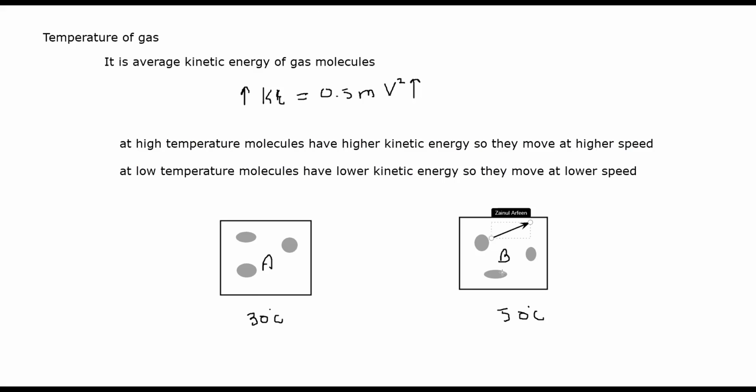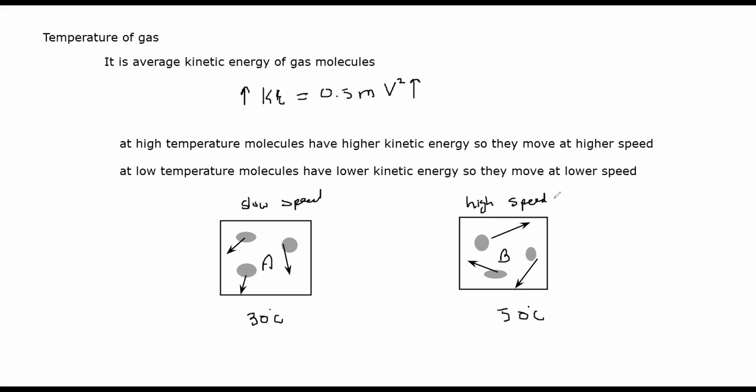So the molecules will move at a higher speed. Here the molecules will move with a slow speed, and here the molecules will move at high speed. So changing the temperature changes the speed at which the particles are moving.